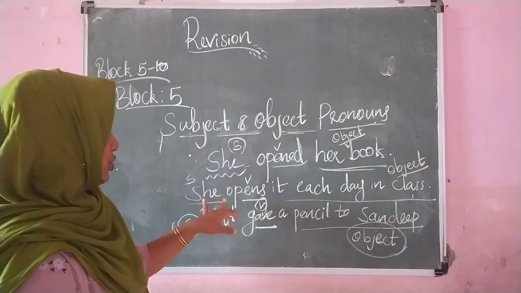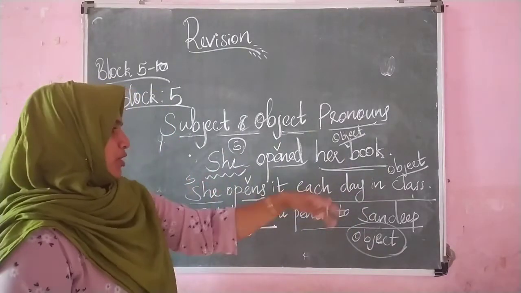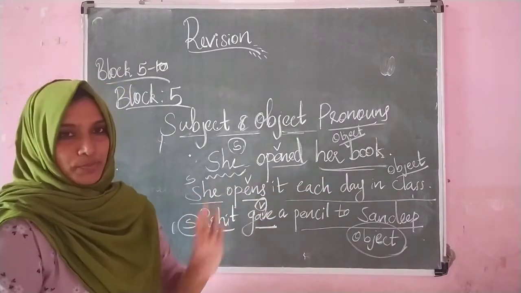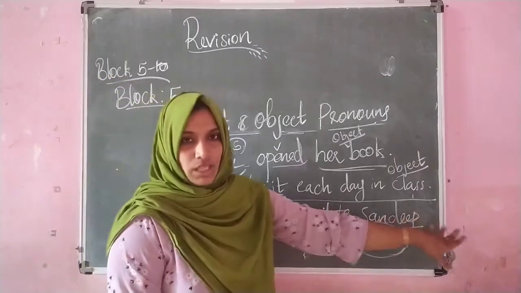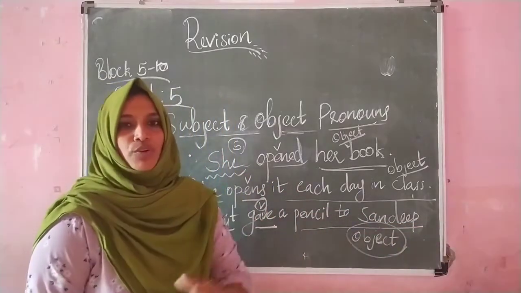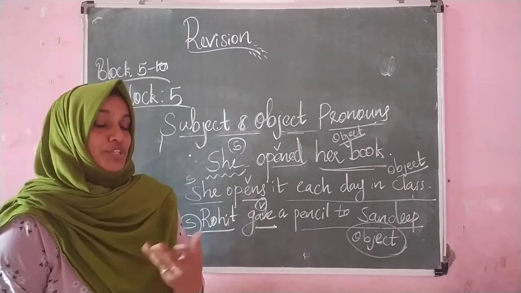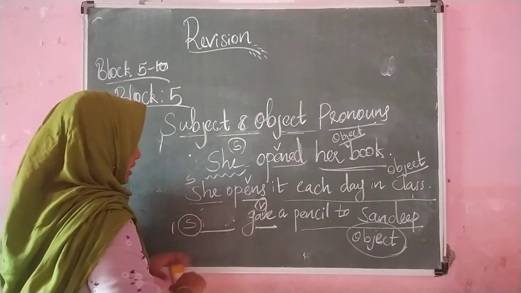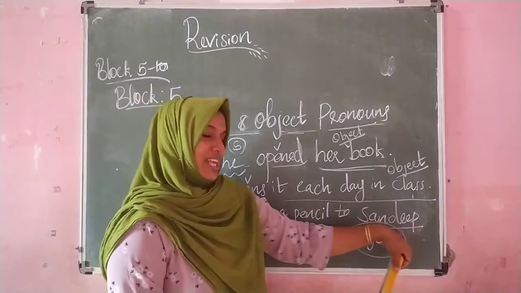And see the second one, she opens it each day in class. So what is the subject pronoun here in the sentence? Yes, it is she. She is the subject pronoun. Okay, then third one, Rohit gave a pencil to Sandeep. So can you change the subject and object into their pronoun forms? Yes, Rohit. Rohit means boy. So which pronoun can we use? Yes, we can use he. So he gave a pencil to Sandeep.